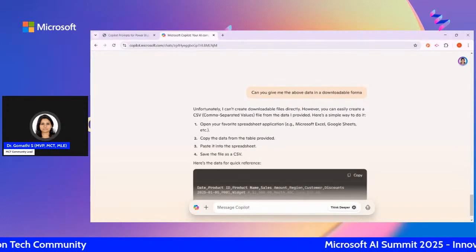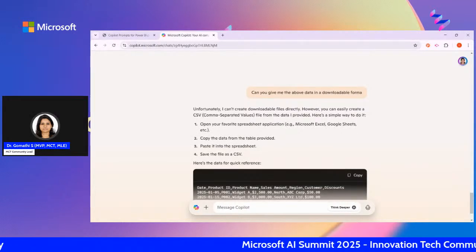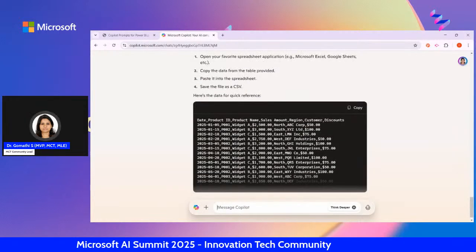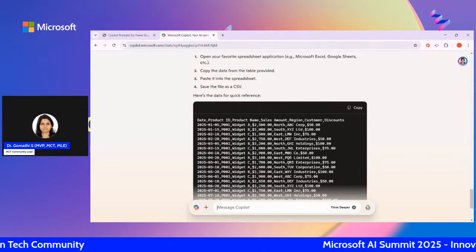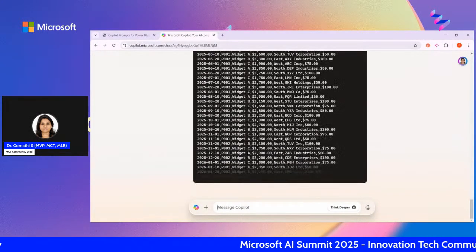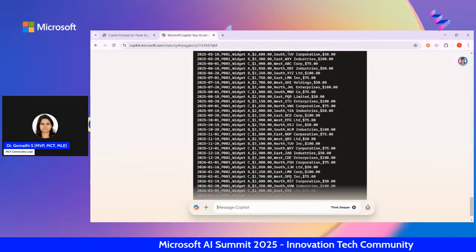It says, unfortunately, I can't create downloadable files directly. However, we can easily create it with comma separated values. So if it is not possible or not ready to download, it will tell you like this, and I can simply copy and paste it. This is how it will be. It will just tell you what the possibilities are for you.